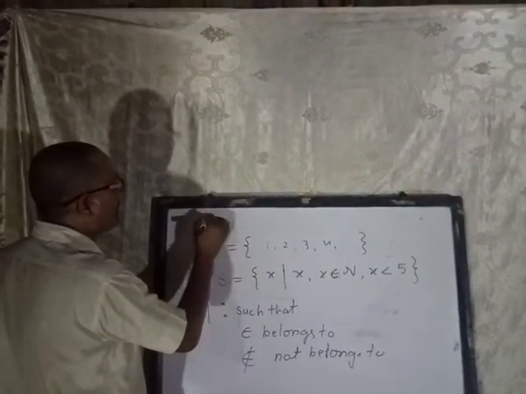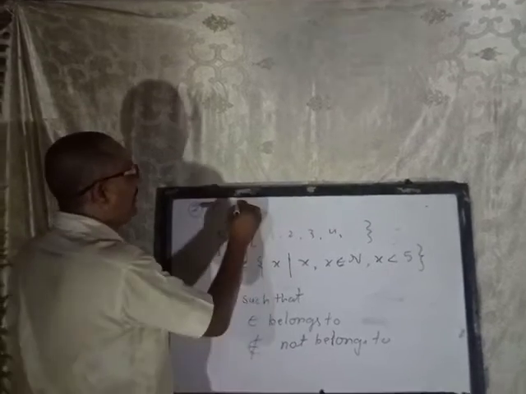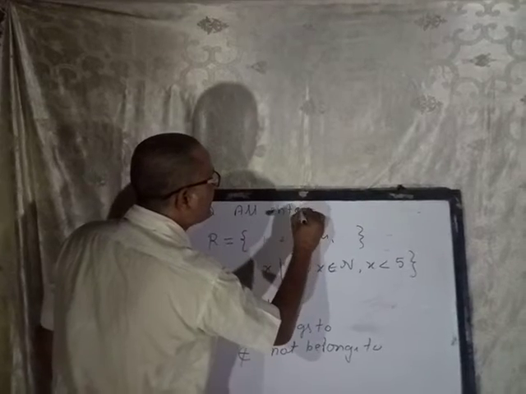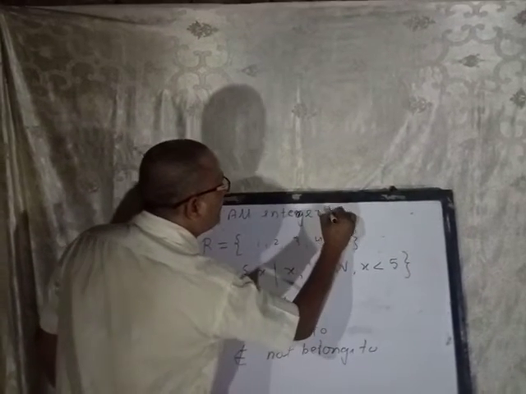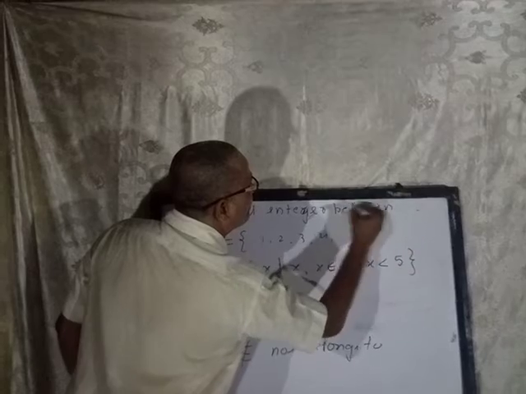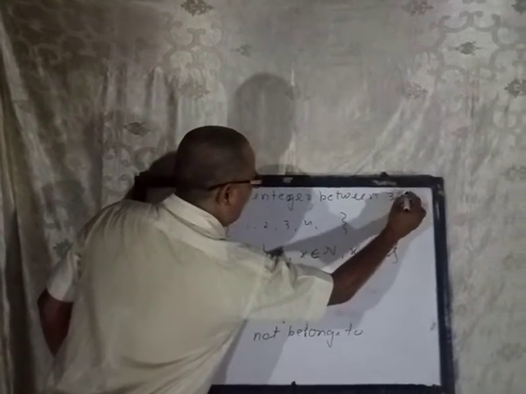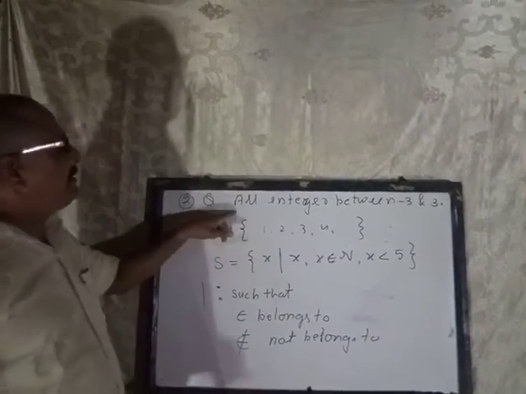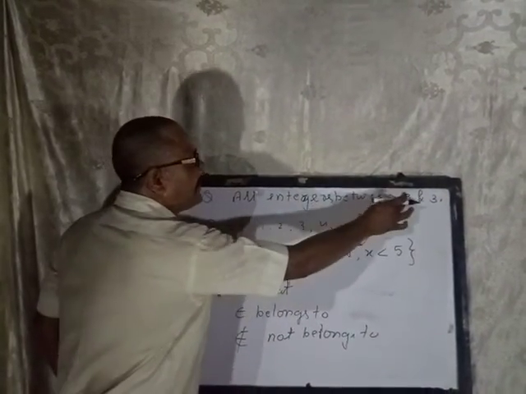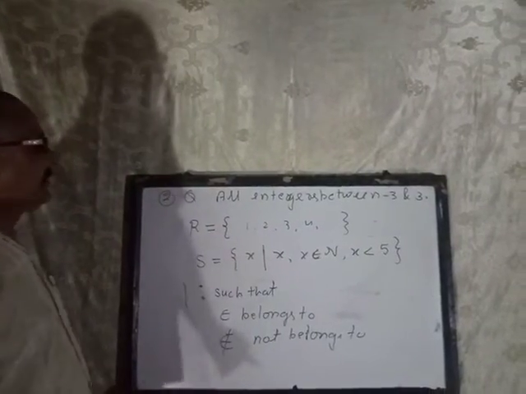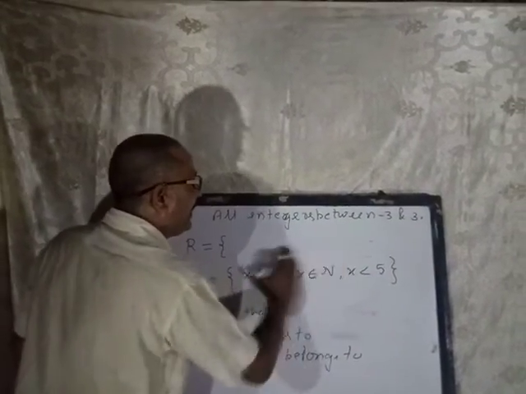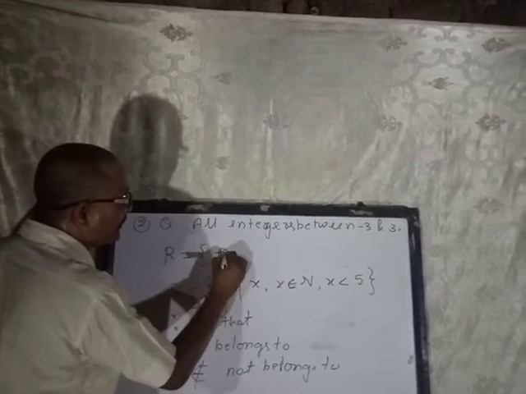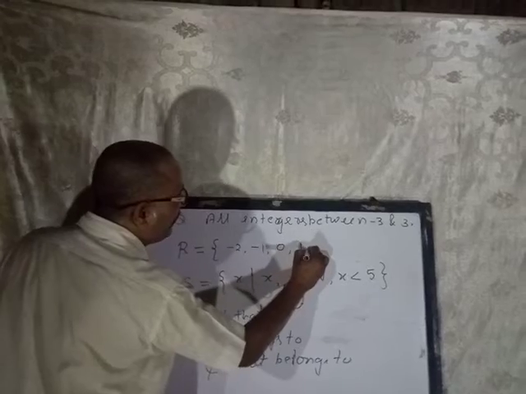Second question: all integers between minus 3 and 3. How can you write this? In roster form, all the integers between minus 3 and 3, you know about integers: minus 2, minus 1, 0, 1 and 2.